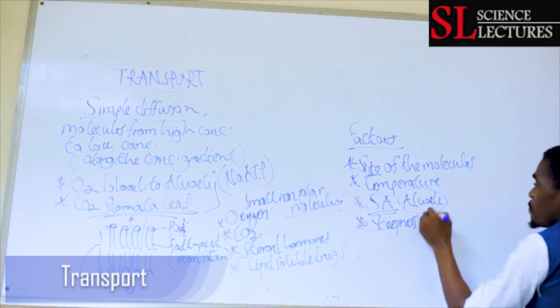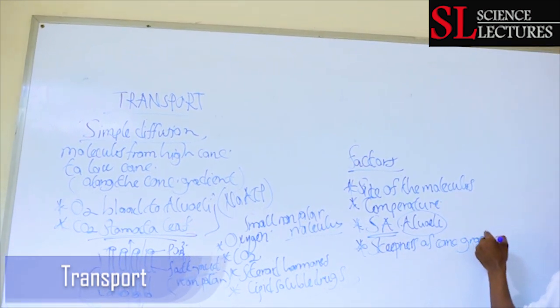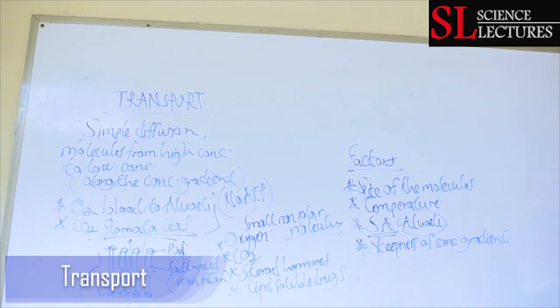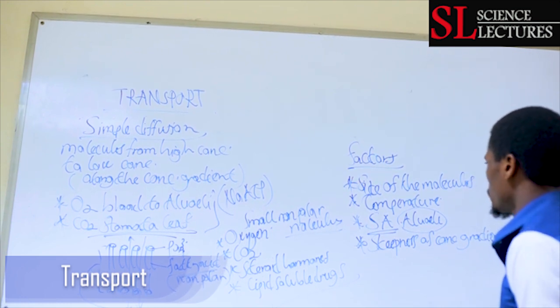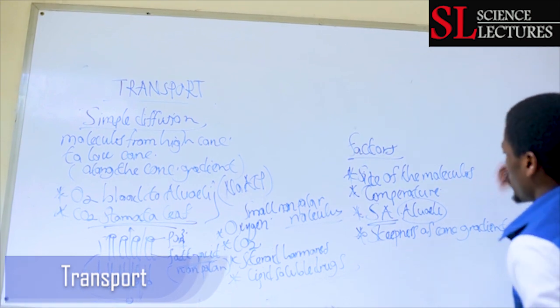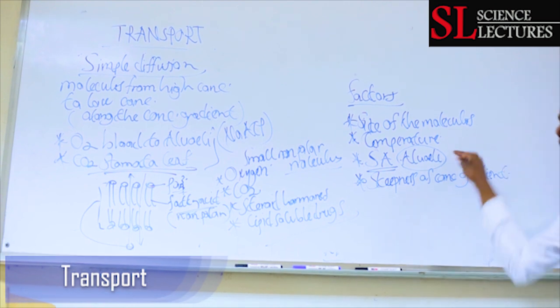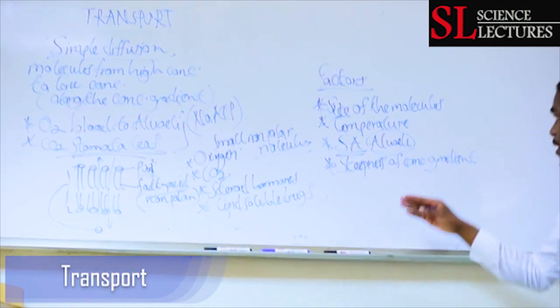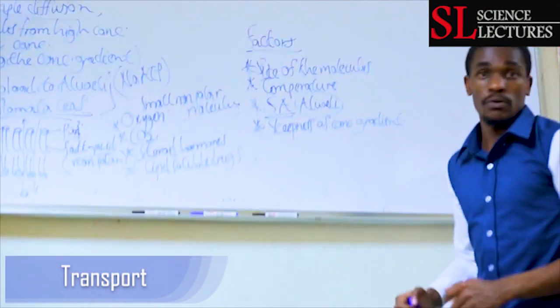The steeper the concentration gradient, the higher the rate of diffusion within the cell. So these are some of the factors that will affect the rate of simple diffusion: the size of the molecule, the temperature, the surface area, and the steepness of the concentration gradient. So that is all.